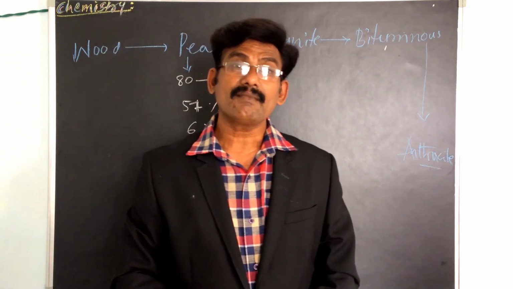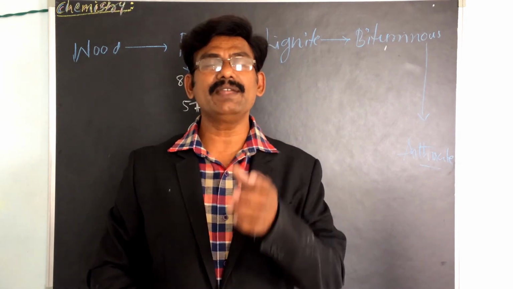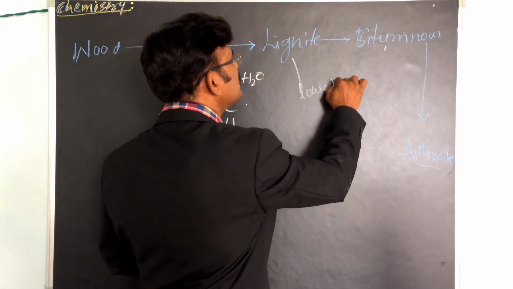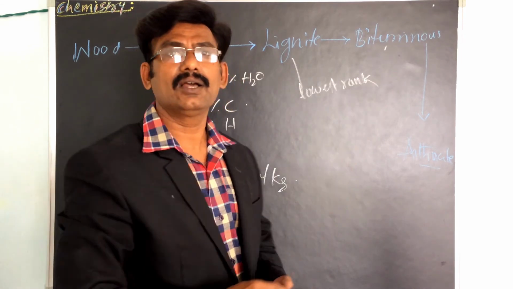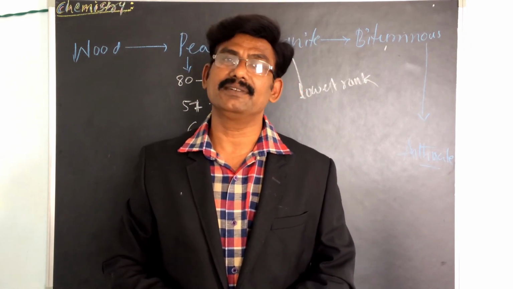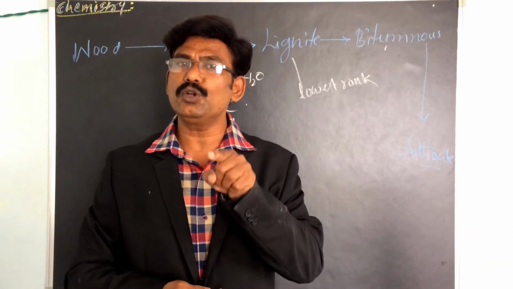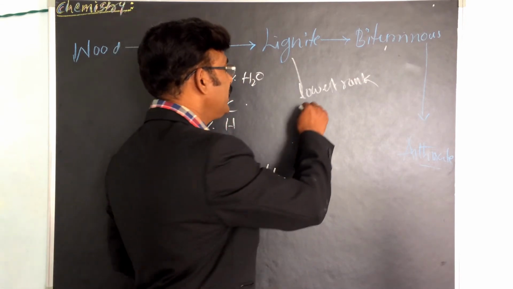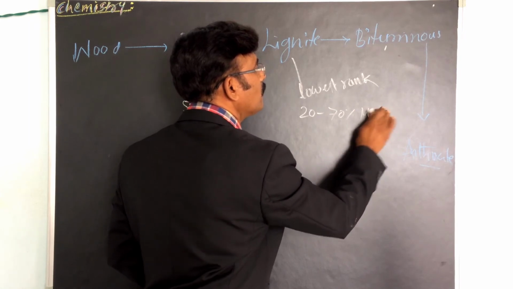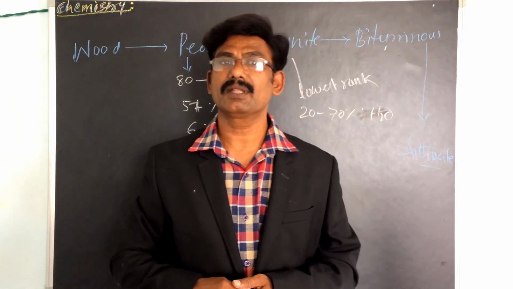Next, lignite. This is a soft, brown-colored, lowest rank coal, which consists of vegetable matter decomposed more than peat. Lignite is compact in texture, containing 20 to 70% moisture, that is, water.